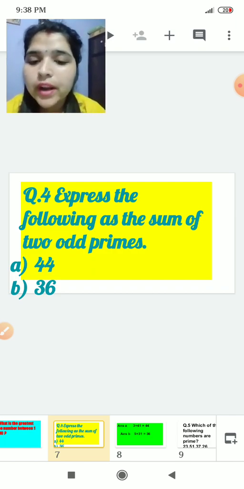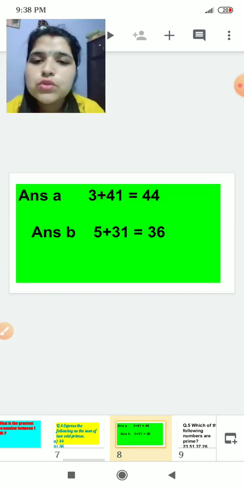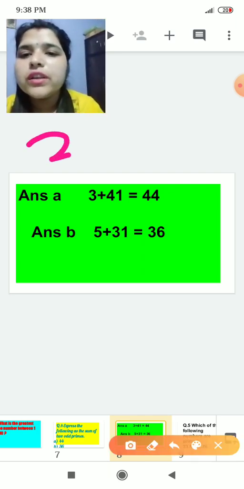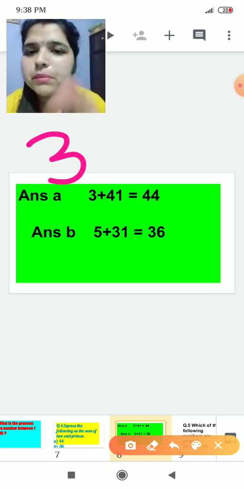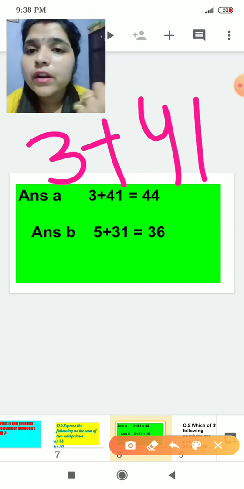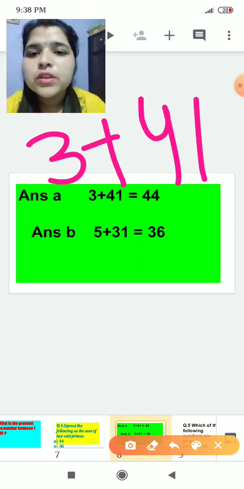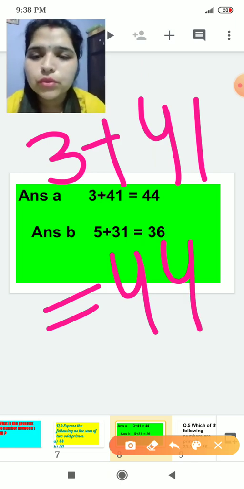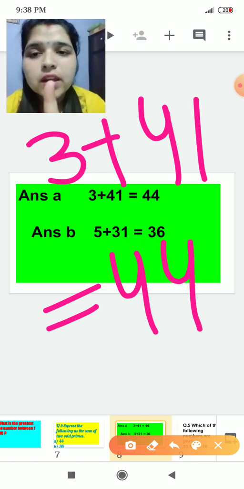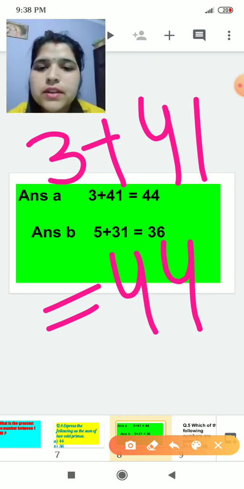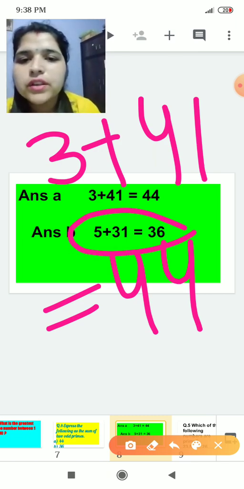The solution should come to 44 and 36. So this is the solution we have. We have taken 3. 3 is also an odd number and a prime number. We have taken 41. It is also an odd number and also a prime number. So the solution will be 41 plus 3, which is 44. You can take any number, but it should be odd and prime, and the sum should be 44.